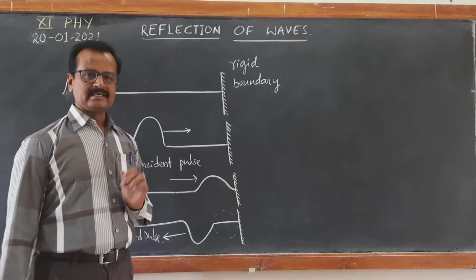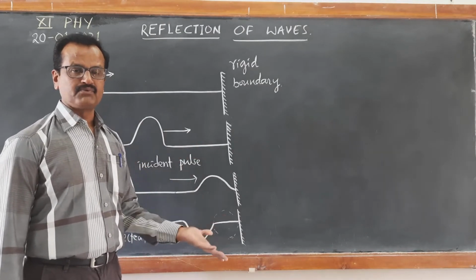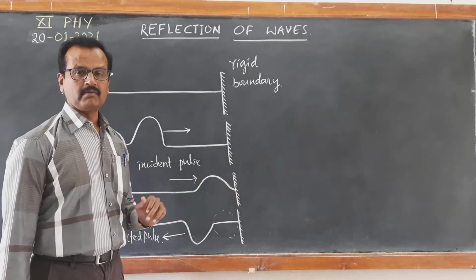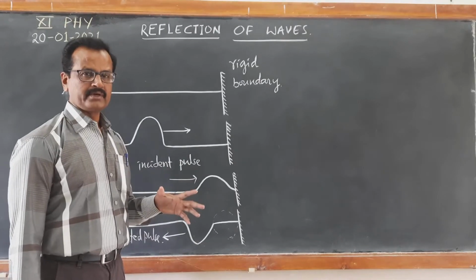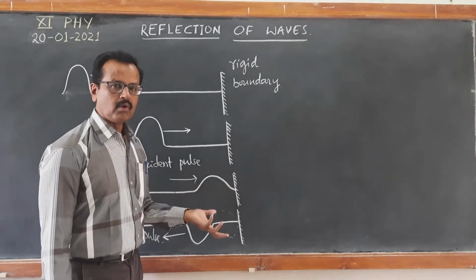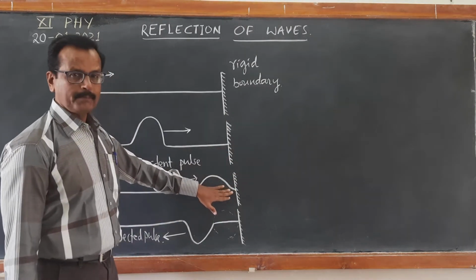Since the wall is rigid, the wall also exerts an equal and opposite force on the rope by Newton's third law.